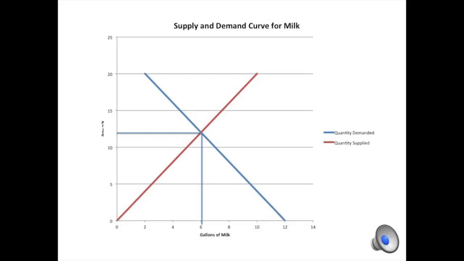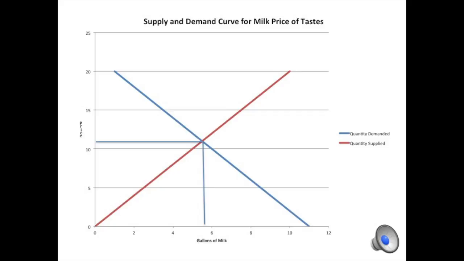The equilibrium price is $12 for 6 gallons of milk. The 6 gallons of milk is the quantity that is at the equilibrium point. If you're above this point, you'll have a surplus, and if you're below this point, you'll have a shortage. This is the start of the 3 demand curve shifts, and all 3 have different numbers, and I'll explain all